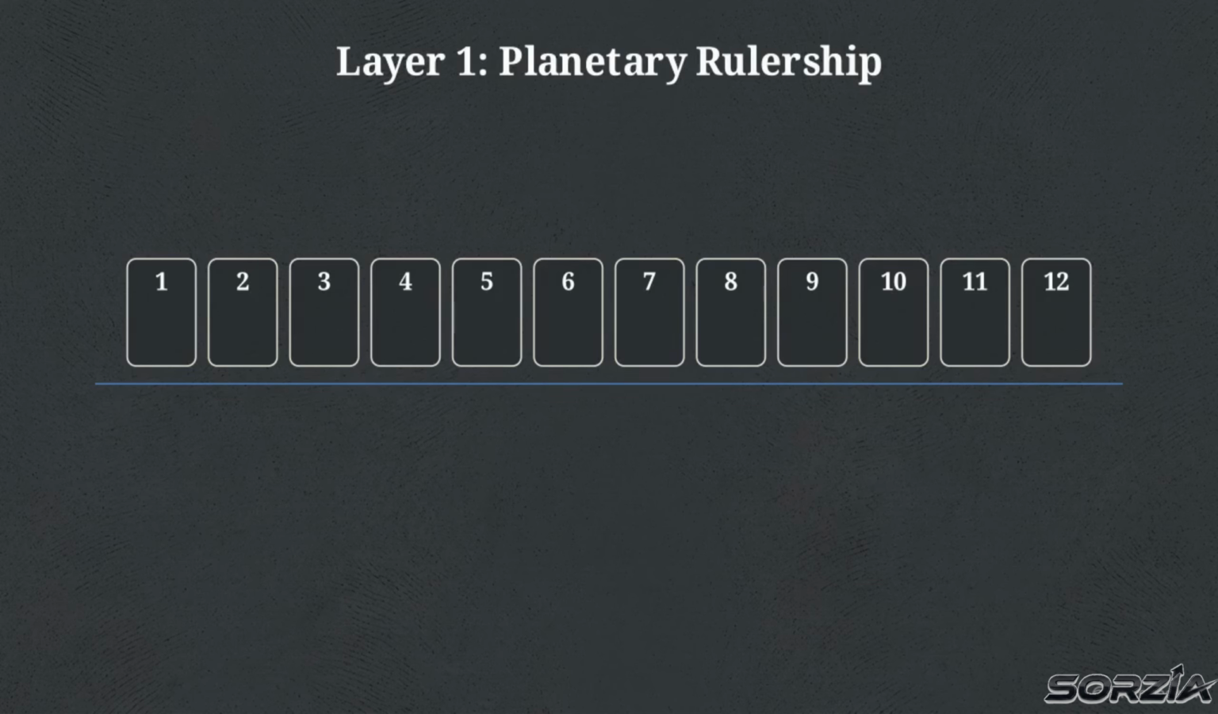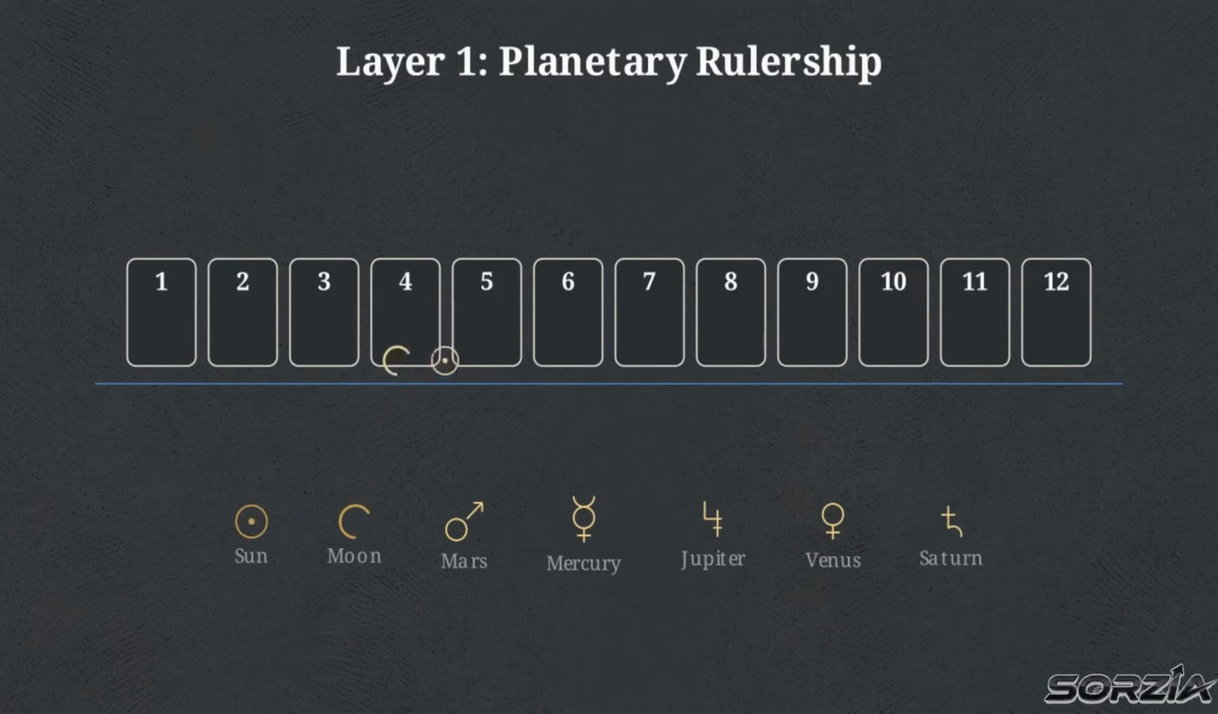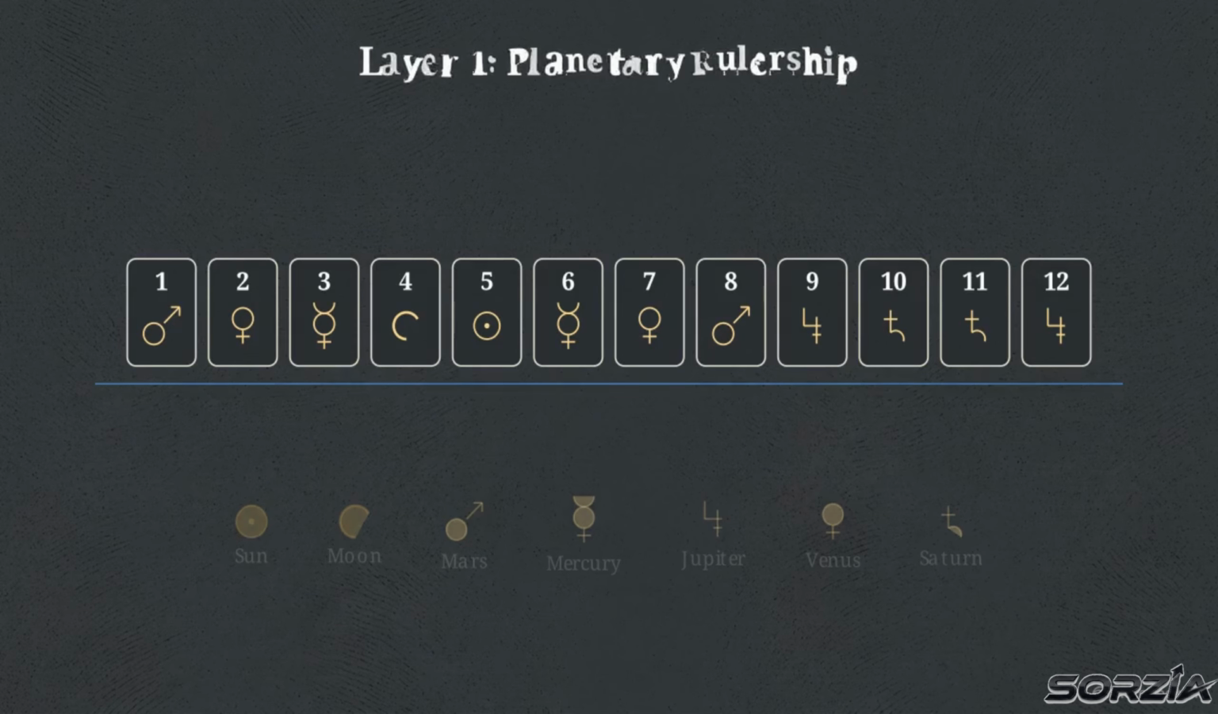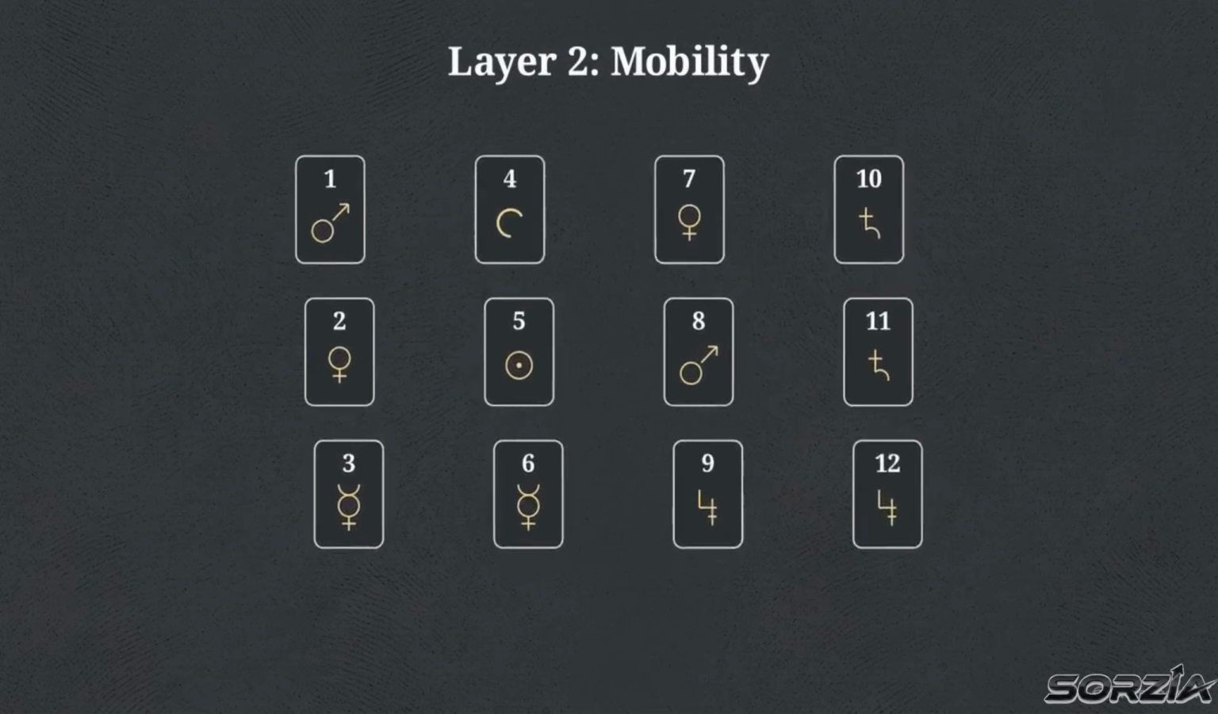The first layer of this architecture is planetary rulership. Every sign in the zodiac is governed by one of the 7 traditional Vedic planets. We begin with the cosmic royals. The sun and moon are unique in this system because they only govern one sign each. The moon takes the 4th slot, Cancer, and the sun takes the 5th, Leo. The other 5 planets, Mars, Mercury, Jupiter, Venus, and Saturn, each rule 2 signs. This distribution completes the foundational layer of our astrological map.